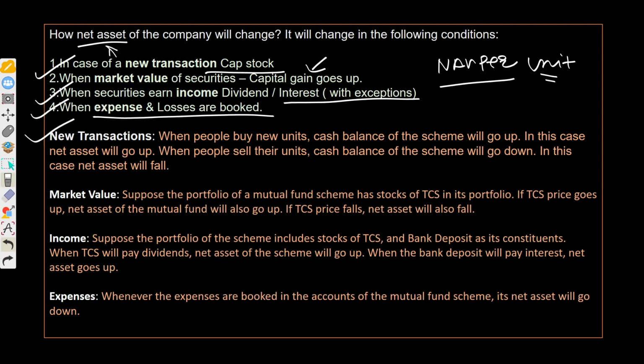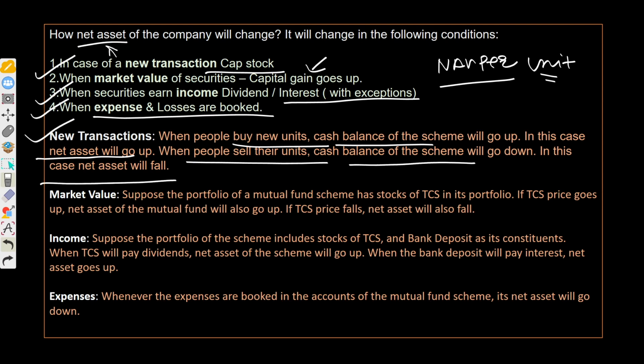New transactions means when people buy units, the cash balance of the scheme will go up, right? When you receive a subscription, ultimately cash will come in, and that will change your net assets, and in this case net assets will go up. When people sell the units, the cash balance of the scheme will go down, and in this case net assets will fall. So subscription and redemption will affect the net assets of the fund, but not the net asset value per unit. All right, don't mix both the terms.